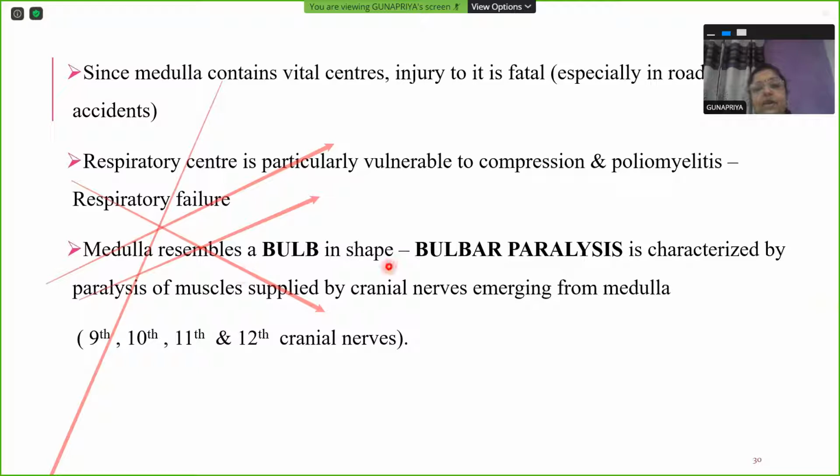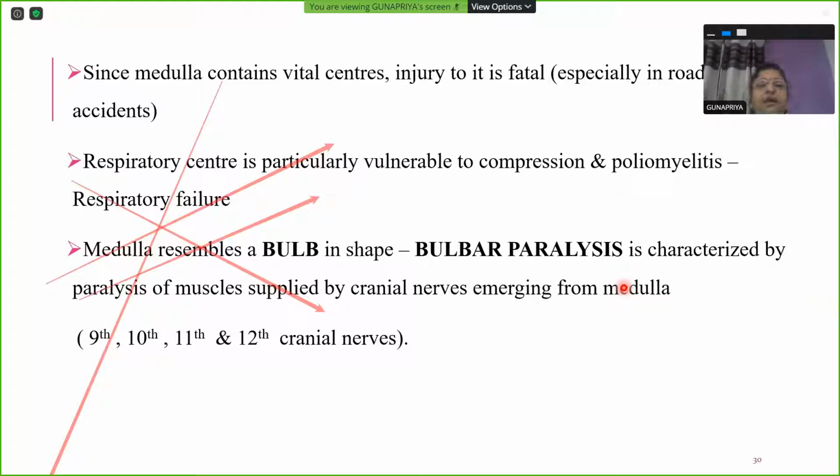Medulla resembles a bulb in shape. That's why any paralysis occurring due to a lesion or a problem in medulla, we call it bulbar paralysis, which is characterized by paralysis of muscles supplied by cranial nerves emerging from medulla. Next year, when you go to medicine posting, you'll be hearing this term very frequently: bulbar paralysis.